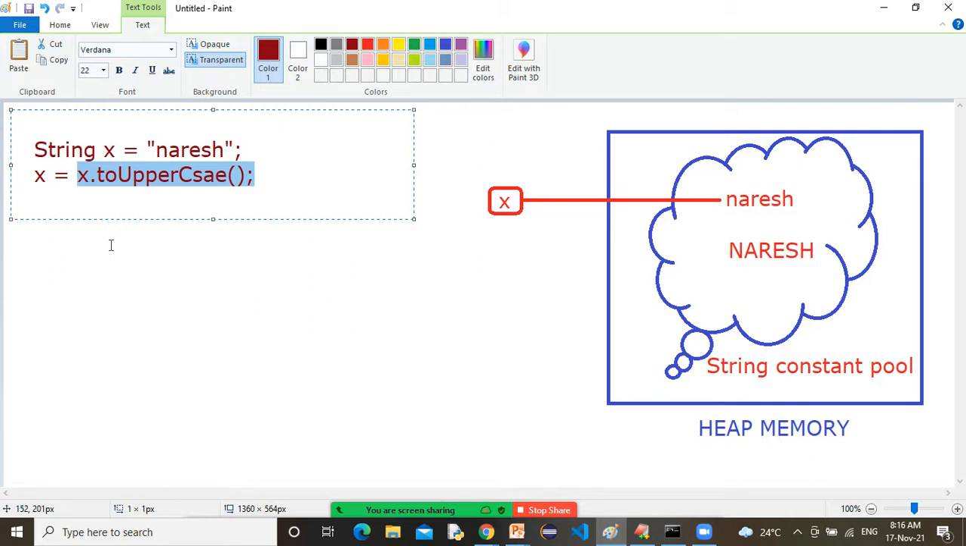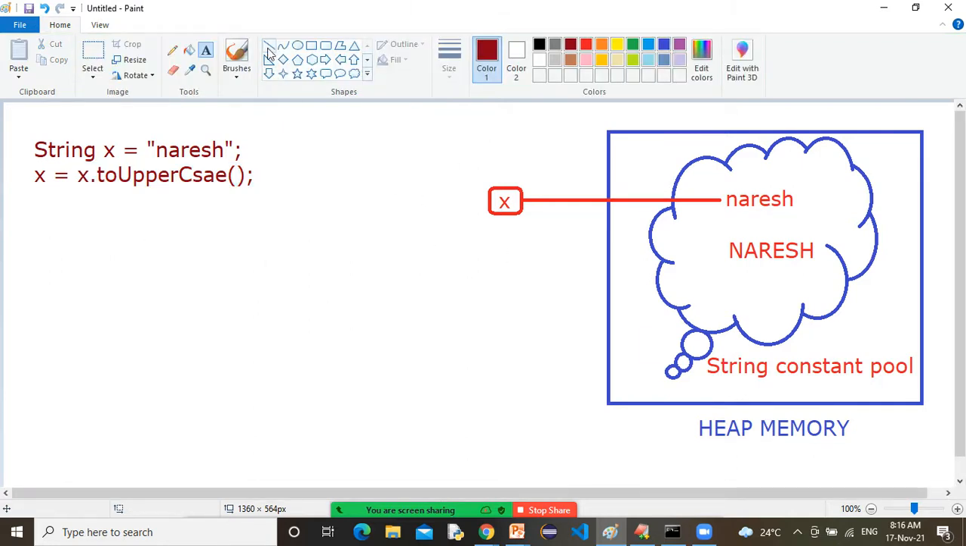So now what will happen in the diagram? Now this x will refer to this new capital NARESH, and the previous reference will be deleted.